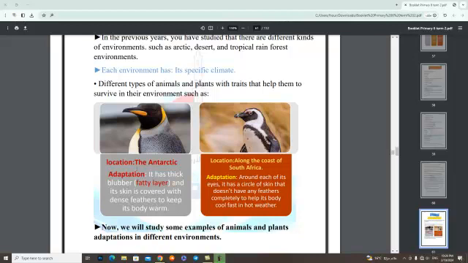Number 2, location: along the coast of South Africa. Its adaptation: around each of its eyes it has a circle of skin that doesn't have any feathers, to help its body cool fast in hot weather.